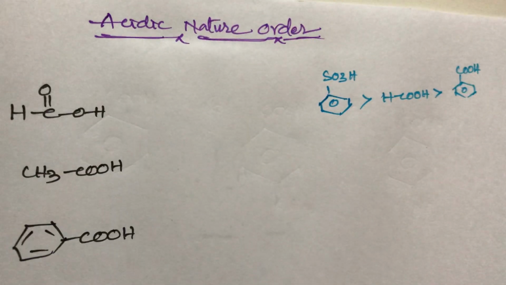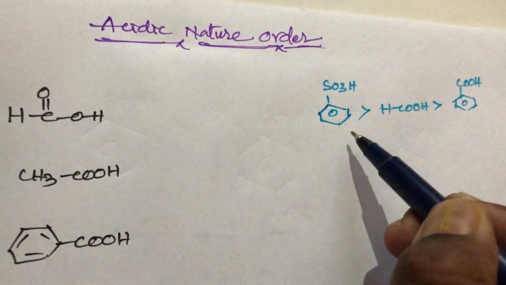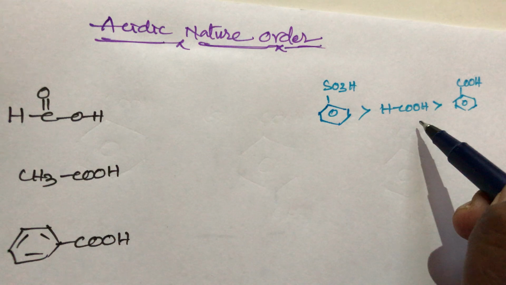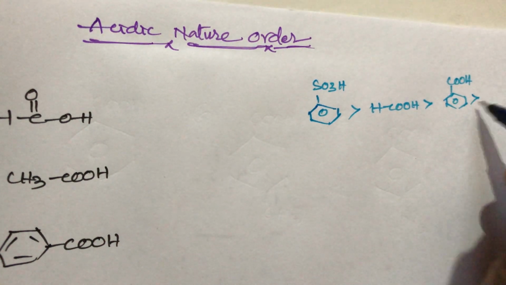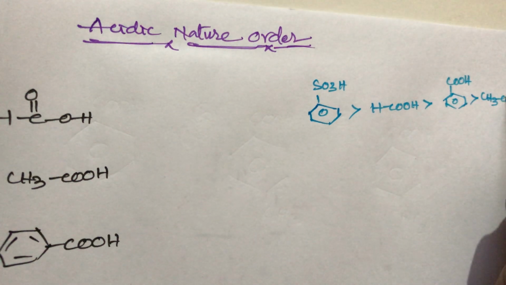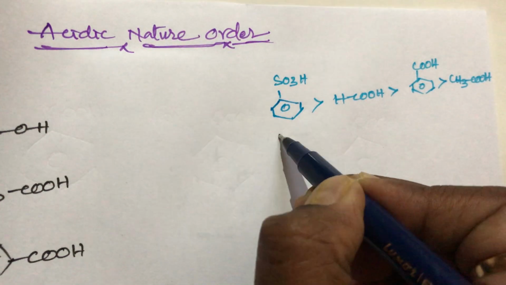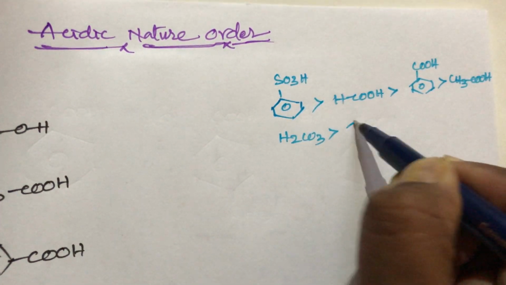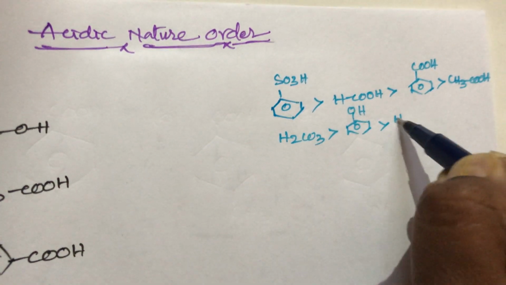First one is benzene sulfonic acid, second compound is formic acid. Benzene sulfonic acid is greater than formic acid. Formic acid is greater than benzoic acid. Benzoic acid is greater than acetic acid, CH3COOH. Acetic acid is greater than carbonic acid, H2CO3. Carbonic acid is greater than phenol. Phenol is greater than water.